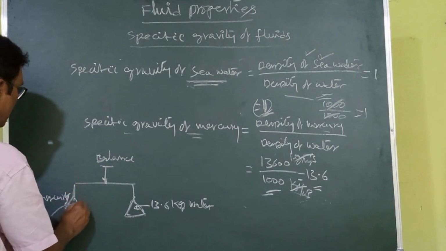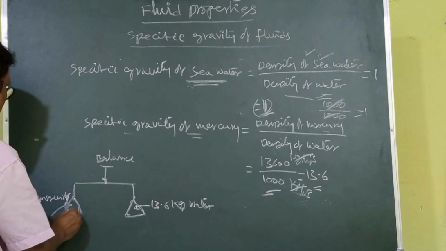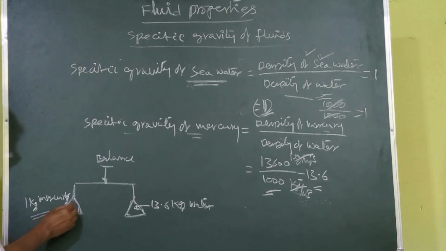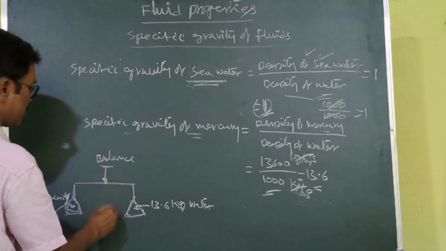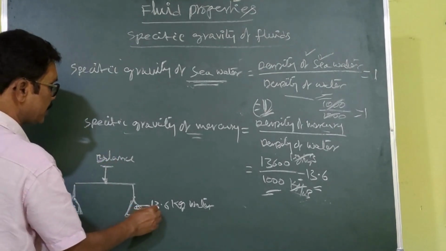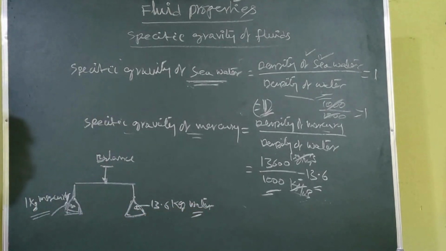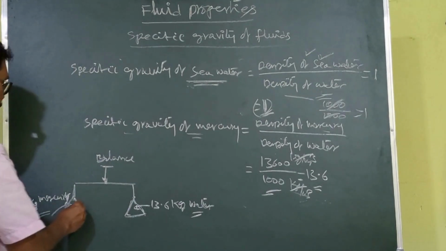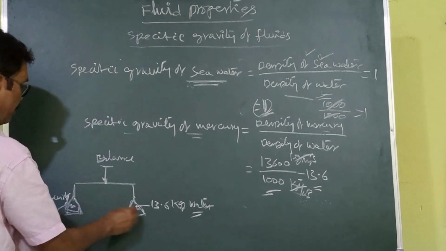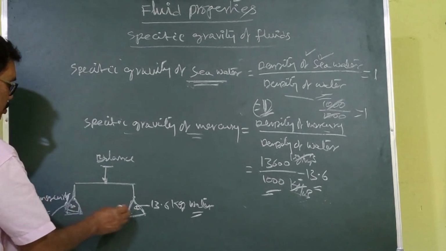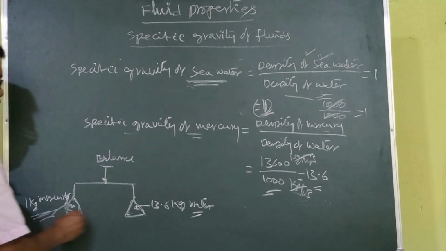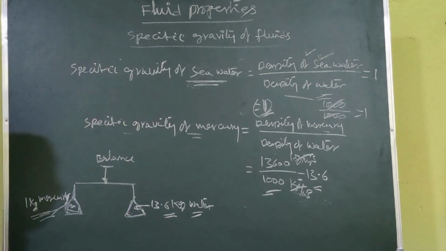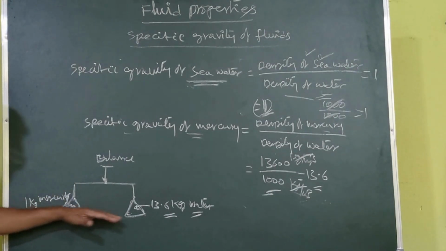If you take a balance here, in this pan you put 1 kg of mercury. This is the center point. In the other pan you have to put 13.6 kg of water, then only the pans get balanced. Understand that? This is the meaning: 1 kg of mercury weight is equal to 13.6 kg of water. That much water is required for the balance to be balanced.